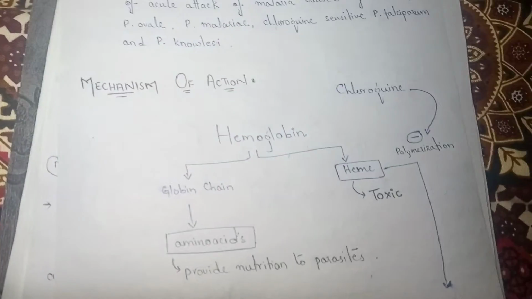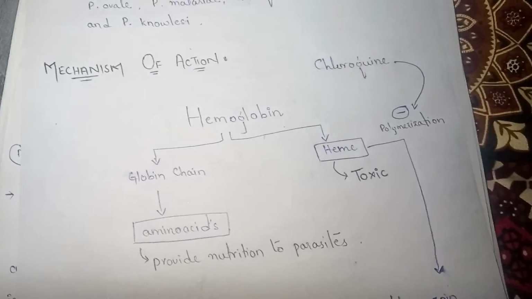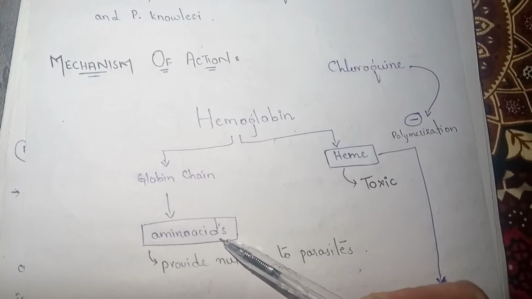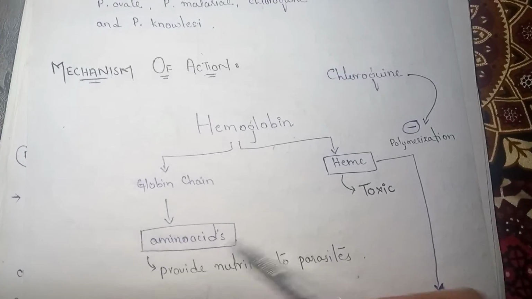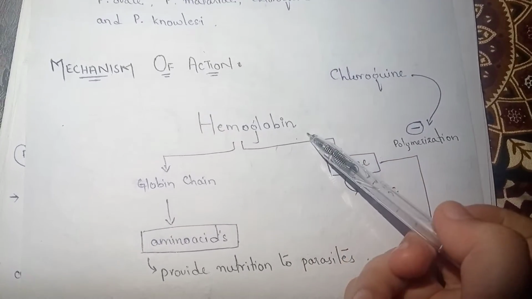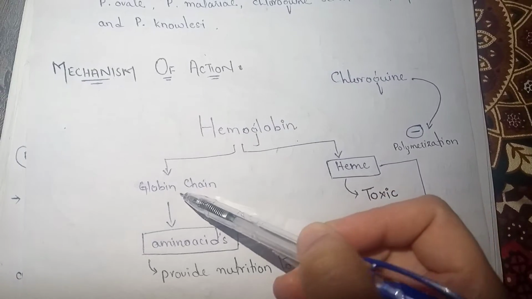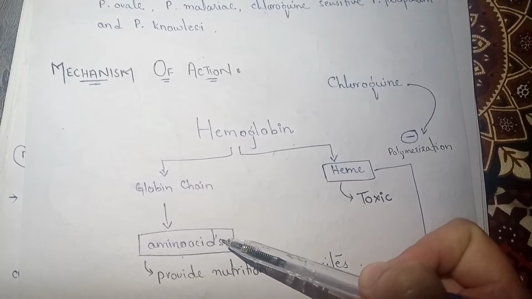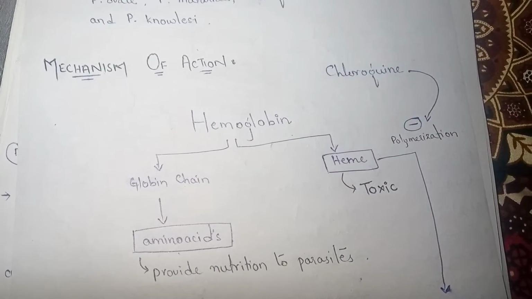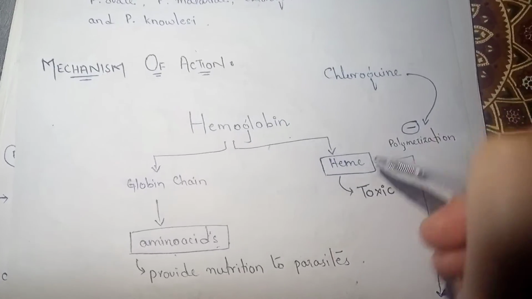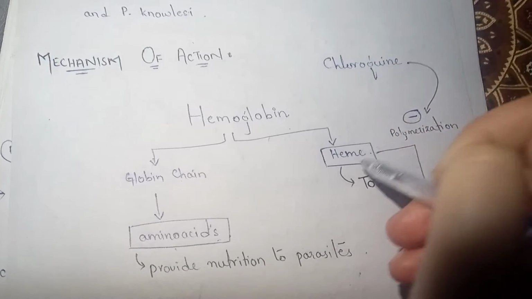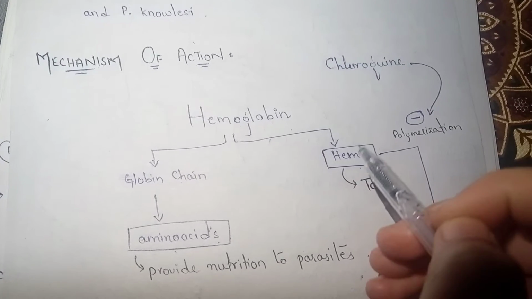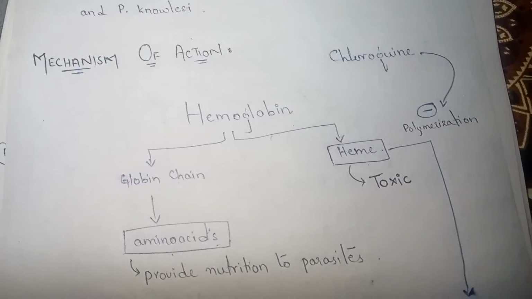Now, okay, if we talk about its mechanism of action, the malarial parasite basically uses the amino acid as nutrition, right? So hemoglobin, when we break down the hemoglobin, we have globin chain and heme. The globin chain will lead to the amino acid. This amino acid will be taken up by the parasite as nutritional food. But here the problem is with heme. The heme acts as a toxin to the parasite. They will kill the parasite.